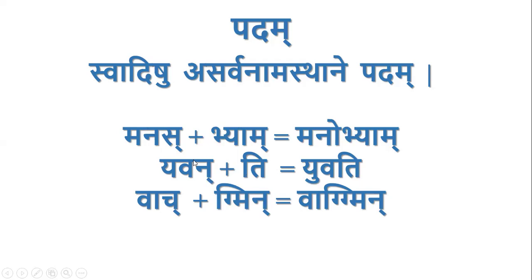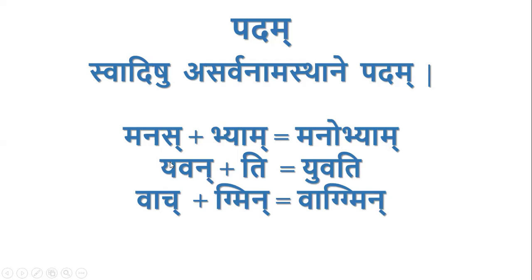And Yuvan plus bhyam: the nakaranta pratipadika, which is also a pada, that nakara of the pratipadika will be deleted by nalopah pratipadikantasya. If Yuvan is not a pada here, then this nakara cannot be deleted.